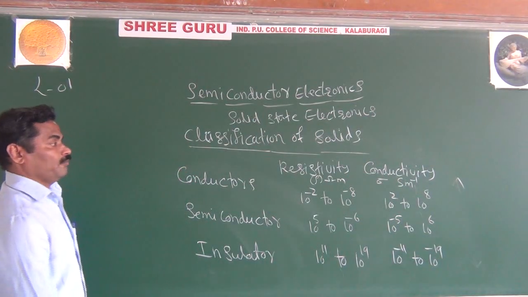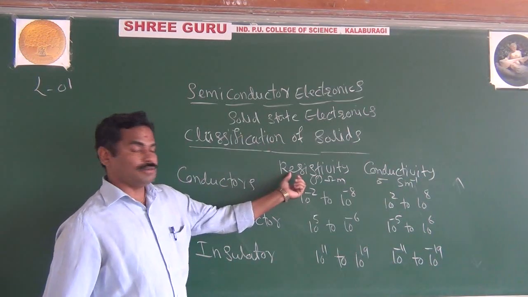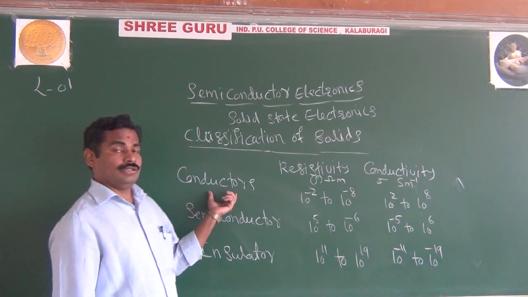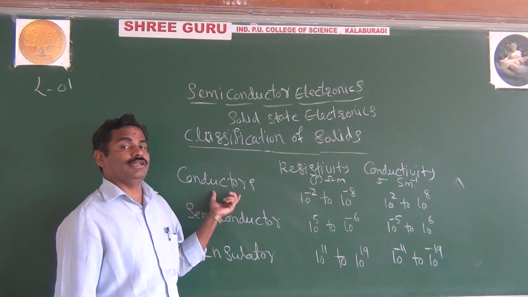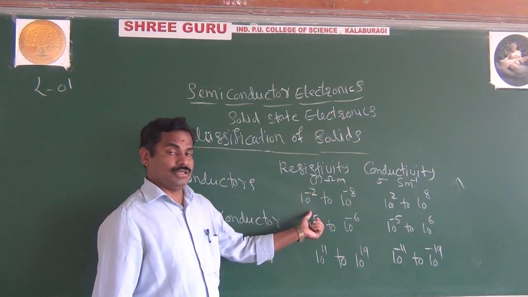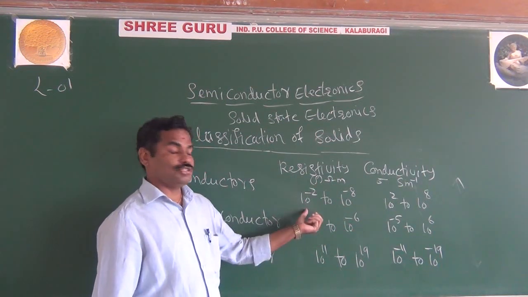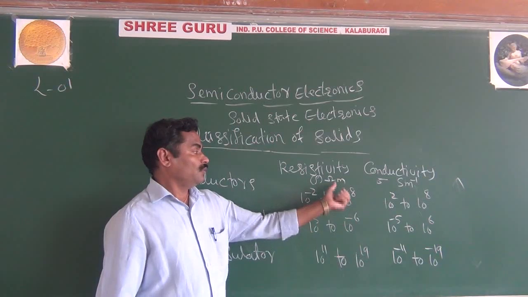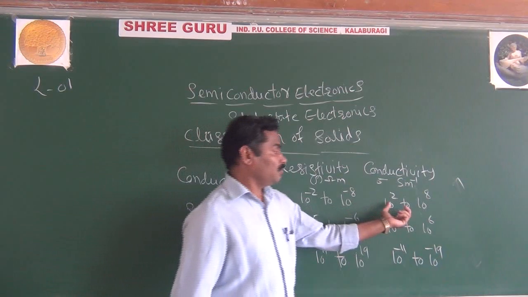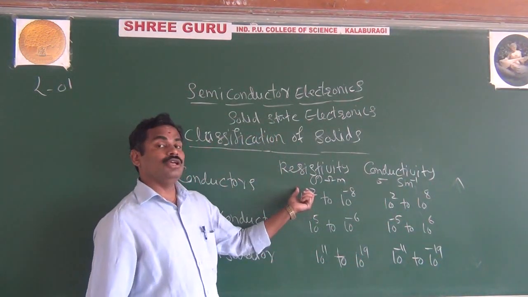And as I said, this is the classification of solids on the basis of resistivity or conductivity. Look here, why does a conductor allow current to pass so easily? Because it has very, very little resistance. As you know, if resistance is very little, current flows easily. The range of resistivity is 10 raised to minus 2 to 10 raised to minus 8 ohm meter. Because conductors have very little resistivity, they have very high conductivity.